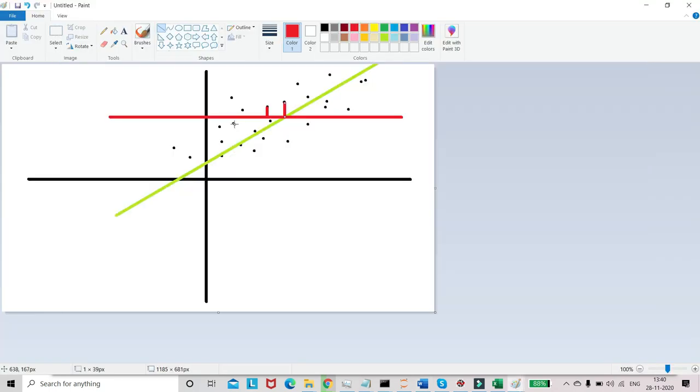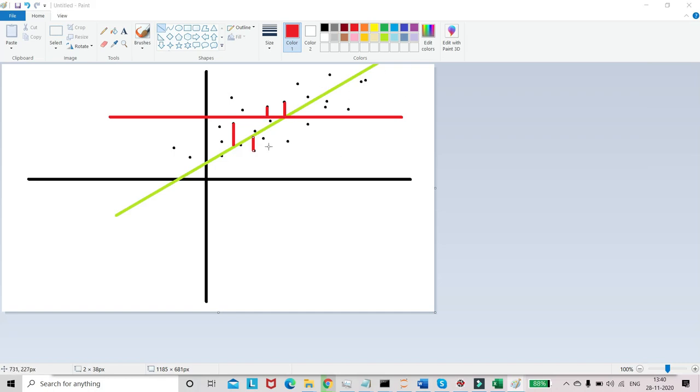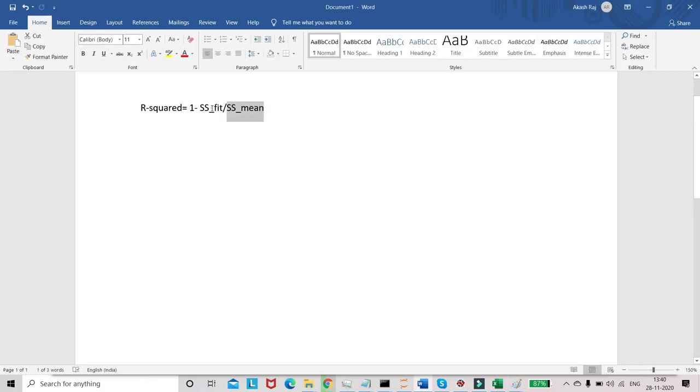If the mean is constant for a particular set of points, and the fitting line is found by the loss function of linear regression, or ordinary least squares, and it fits very well, the ratio will be around 0 and the R squared value will be around 1. So it is said that whenever R squared is close to 1, like 0.9 or 0.8, the linear regression model is a good one.